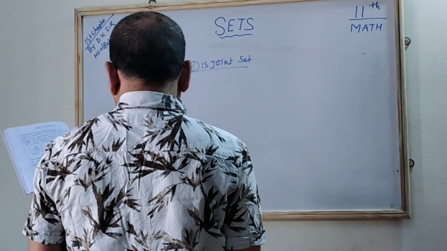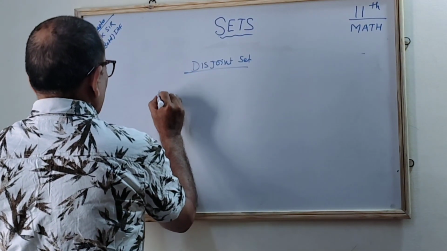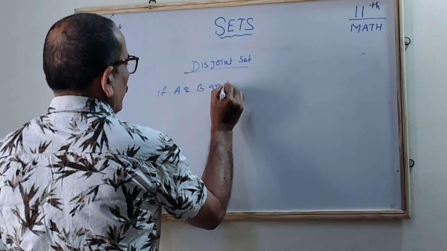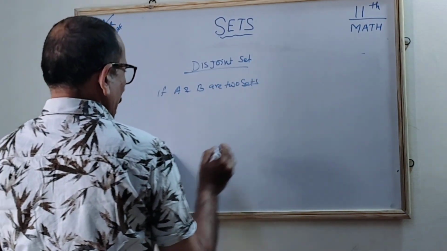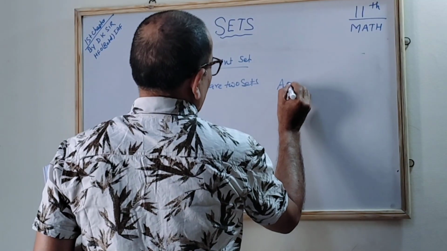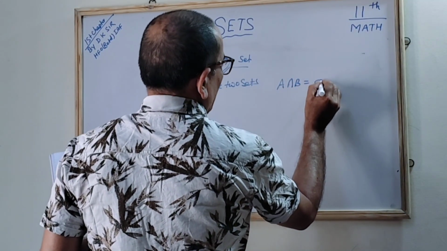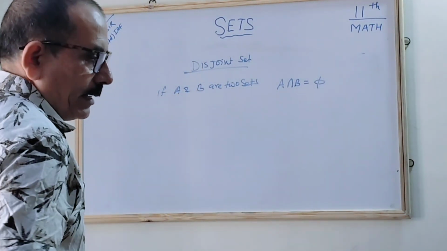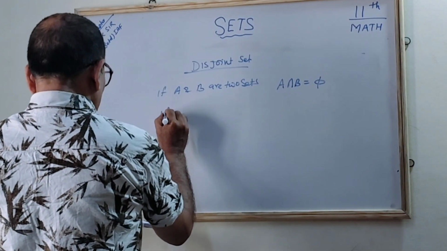If A and B are two sets and the condition A intersection B is equal to phi, there is no common member, the null or void set, then they are disjoint sets.